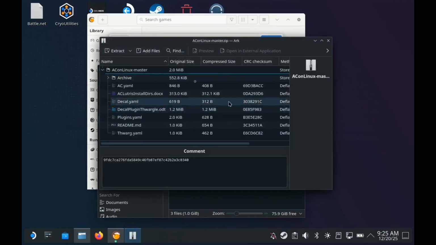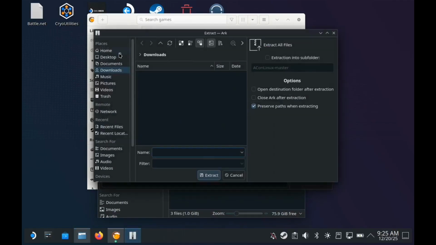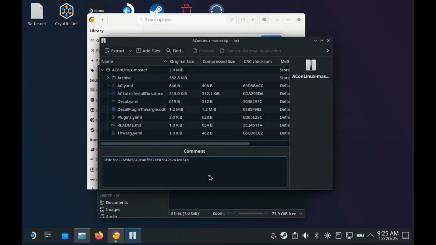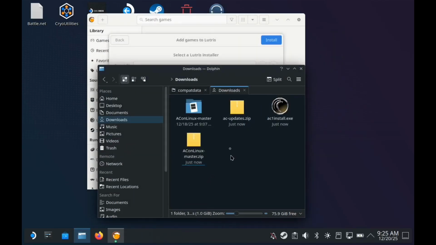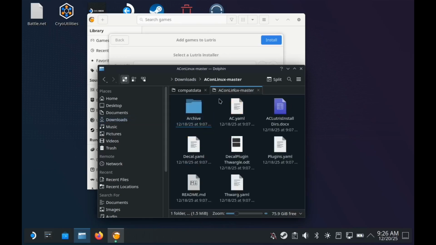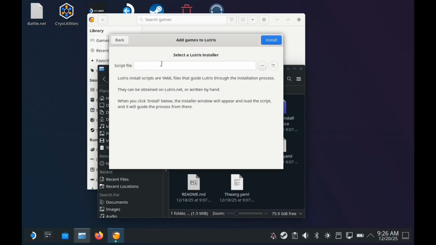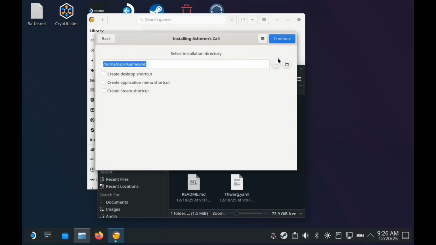Extract the AConLinux zip file to your Downloads folder. Copy the folder path so you can paste it into Lutris. Then append ac.yaml. Click Install, Install, and then Continue.